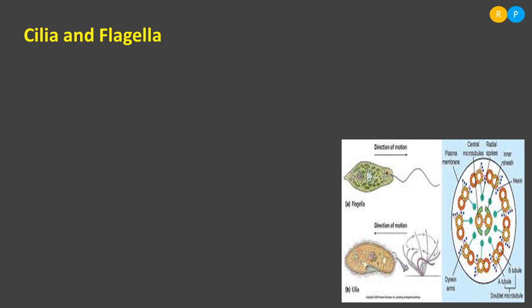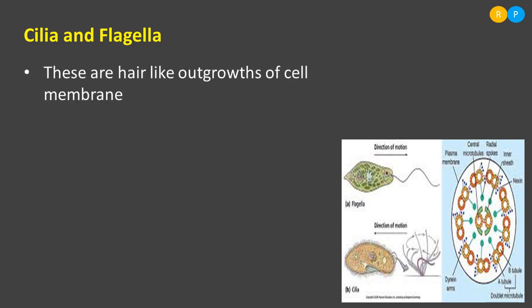Then let us move to one more cell organelle, that is cilia and flagella. Cilia and flagella are hair-like outgrowths of the cell membrane. Where do we find the cilia and flagella? We can find these two structures in prokaryotes as well as in eukaryotes. If we take bacteria as an example, there we can find the presence of flagella. Is it not? It is a locomotory organelle in the bacteria. In a similar way, eukaryotes also consist of flagella and cilia.